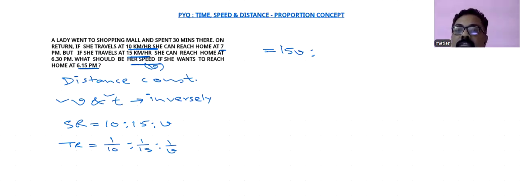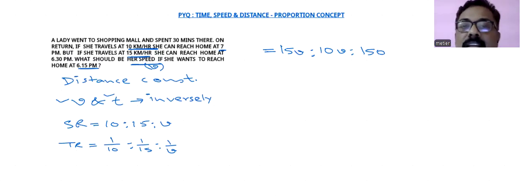We have to go with first and third term. And in the same logic, we are getting the third one will be 15 into 10, 150. Right? So what we are getting here that the time ratio is there in integer form.